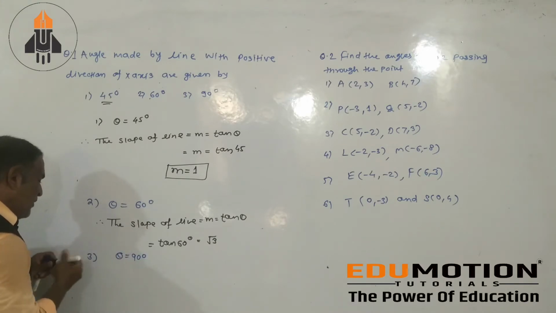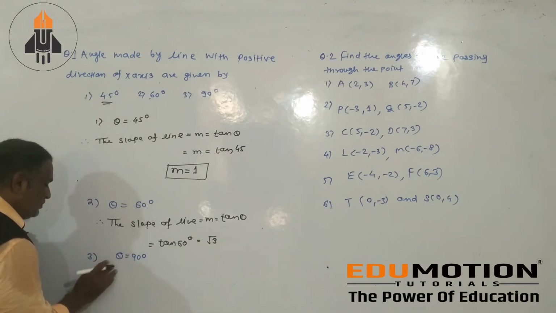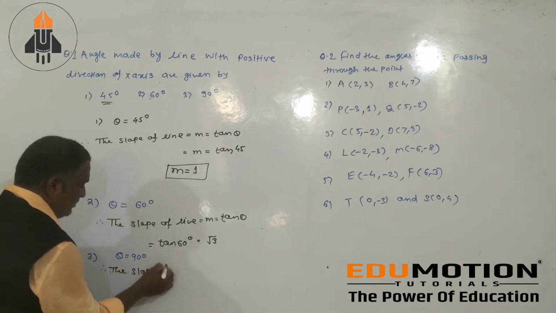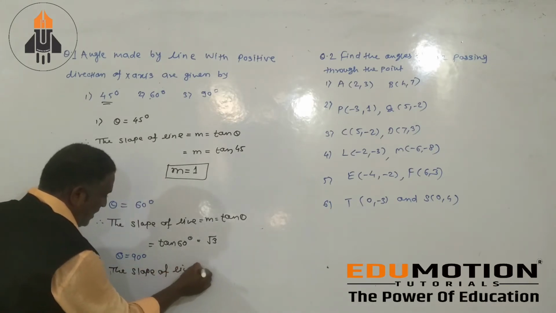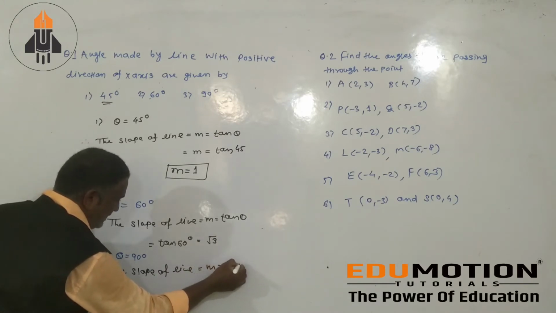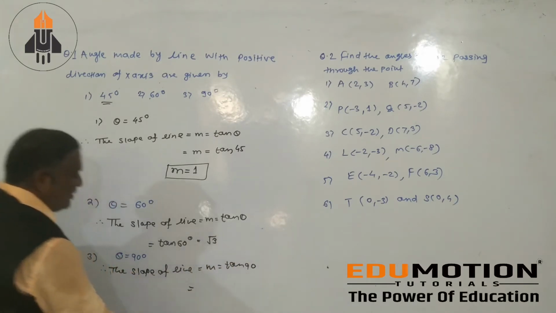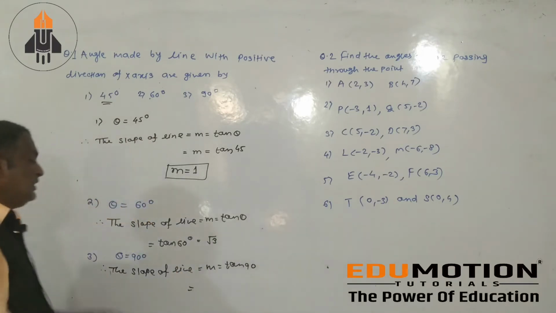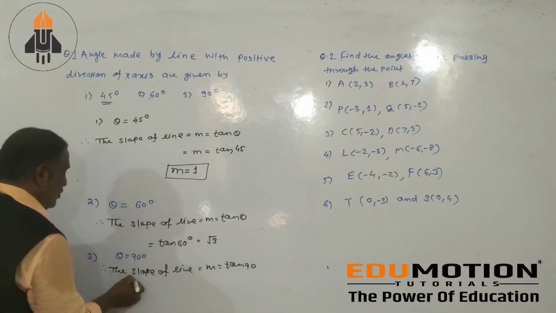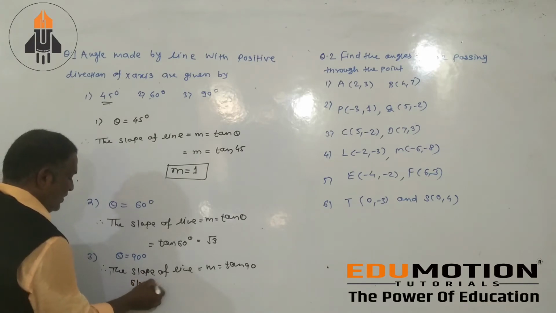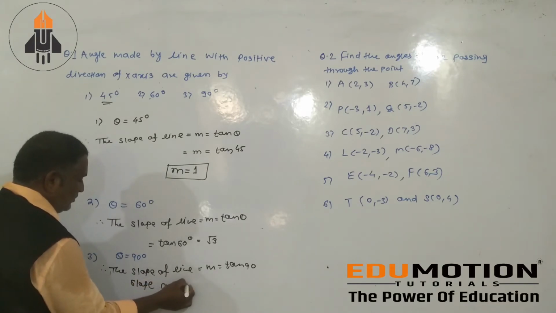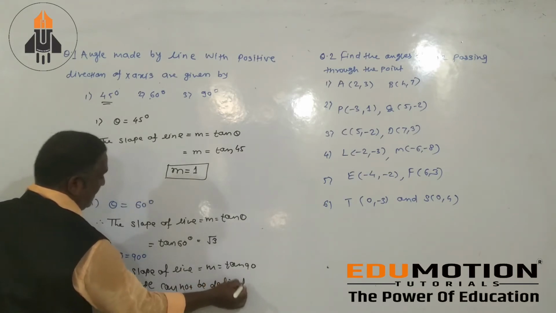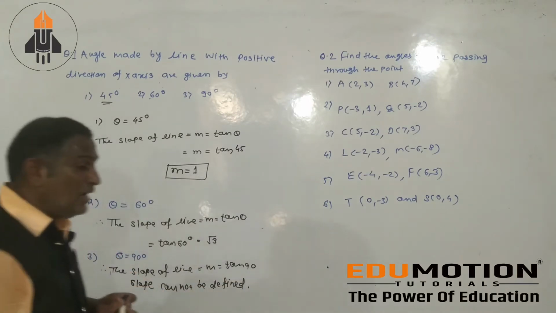Therefore, the slope of line m equals tan 90 degree. And what is the value of tan 90 degree? Tan 90 का value infinity आता है. We write slope cannot be defined. यहाँ पे slope आप define नहीं कर सकते, उसका आंसर infinity आता है.